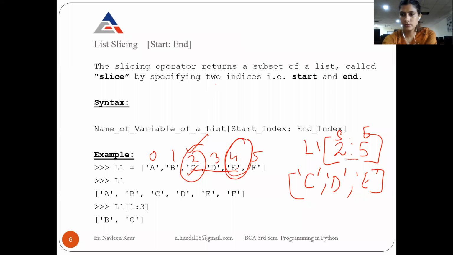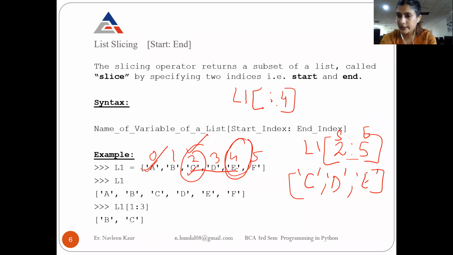There can be options like this: L1, and the first index, the starting index, will be blank, then colon, and then 4. In that case, what will be the output? If the starting index is blank, nothing is mentioned, you consider it to be 0 by default. It means you start cutting from the beginning index, that is 0.